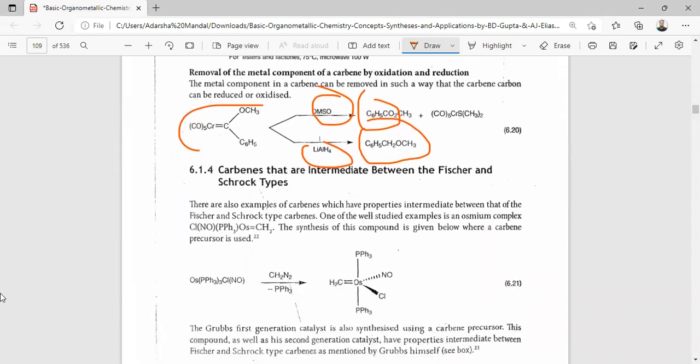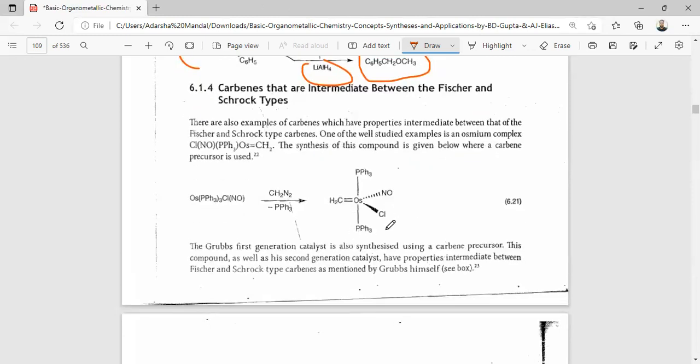There are two types of carbenes, that are Fischer carbene and Schrock carbene. Now we discuss the carbenes that are intermediate between the Fischer and Schrock carbenes. There are also examples of carbenes which have properties intermediate between those of the Fischer and Schrock type carbenes. One well-studied example is the osmium complex. The synthesis of this complex is this way. So it follows this carbene complex.